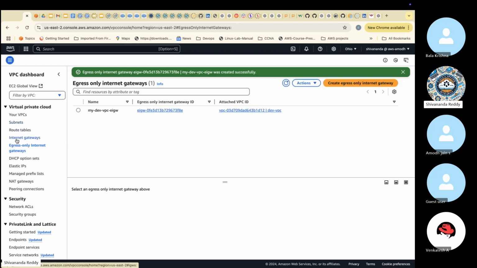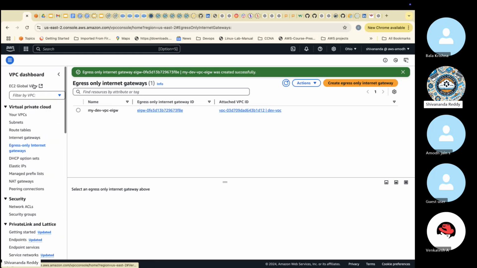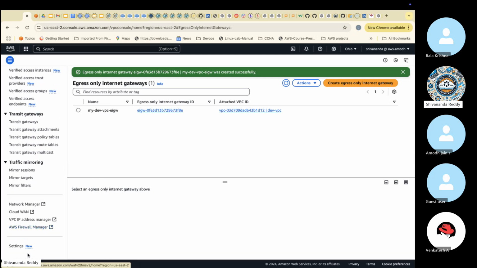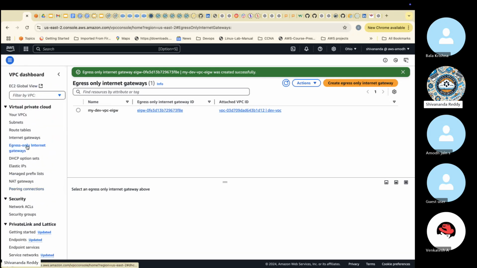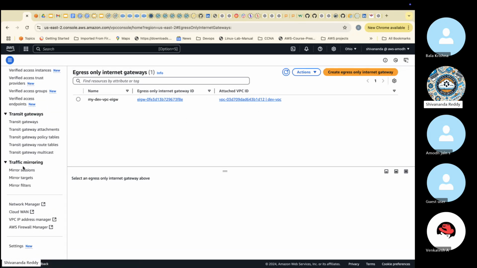VPC, subnet, route table, internet gateway, egress only internet gateway are all created. Then these components are there, right? The remaining components we will discuss in the next class. Whatever is reflecting here, we need to discuss all of it gradually in the next class. About these 5 components, any questions? You guys can let me know.